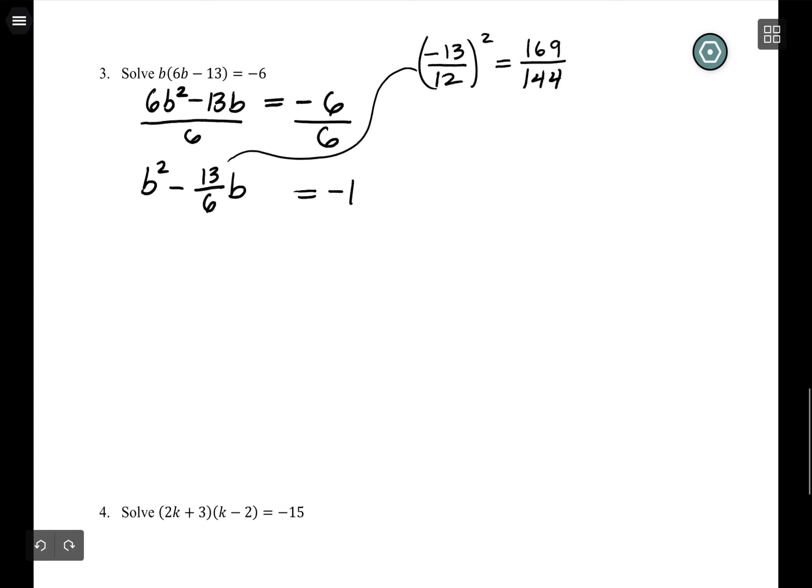See that 13 squared, usually I don't think we run into anything higher than that, but up through 13 squared is good to probably just have memorized, because that one sneaks in sometimes. Okay, so I'm going to add 169 over 144 to both sides. So note this is a negative 144 over 144.